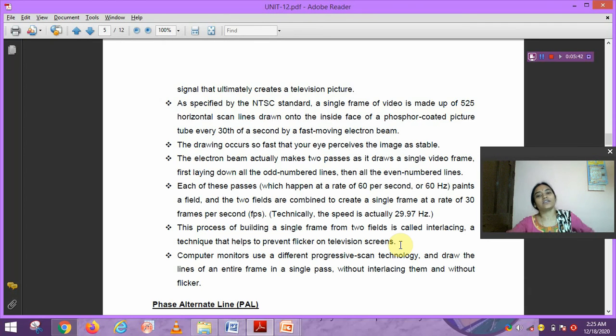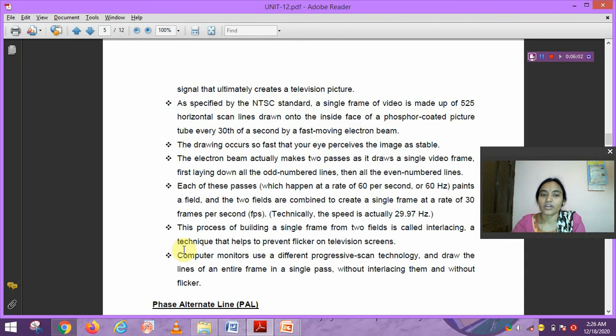That means the odd and even lines are passed alternately. This is called interlacing. You remember single frames from chapter 2. These techniques prevent flicker on the television screen, that means no fluctuations.